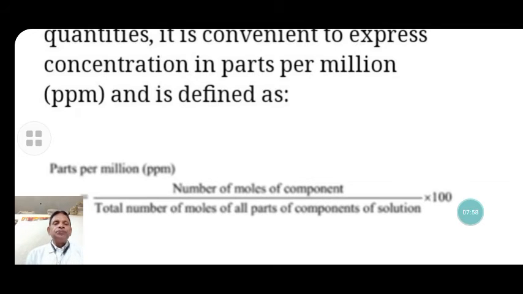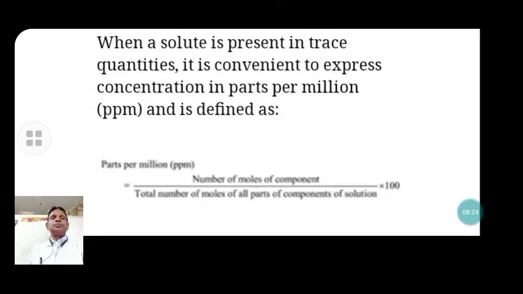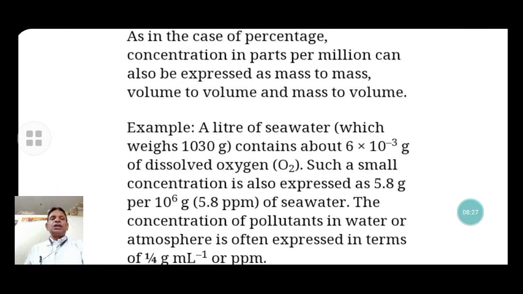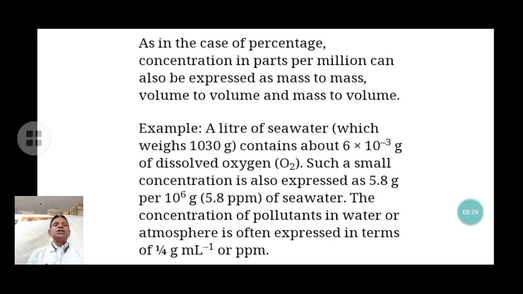That is, if a small amount of solute is dissolved in 10 to the 6 amount of the solution, that is called the mass parts per million of the solution. If a small amount of something is dissolved in 10 to the power 6 ml of any solution, the concentration of the solution is said to be parts per million. As in the case of percentage, concentration in parts per million can also be expressed as mass to mass, volume to volume, and mass to volume.